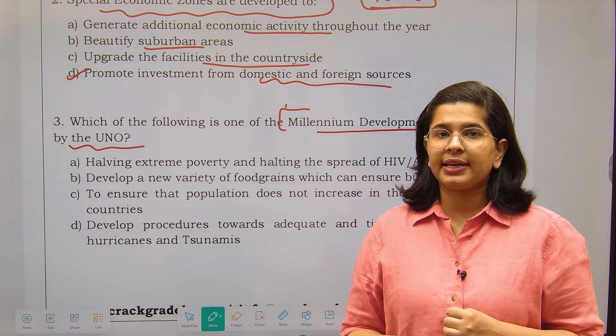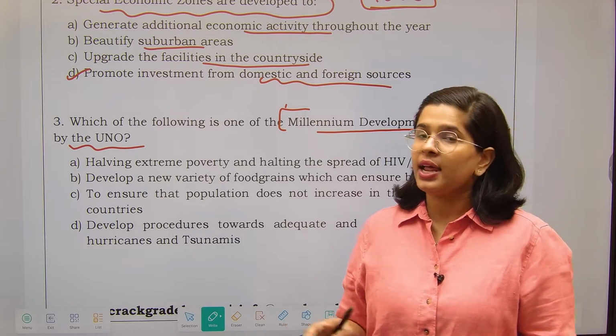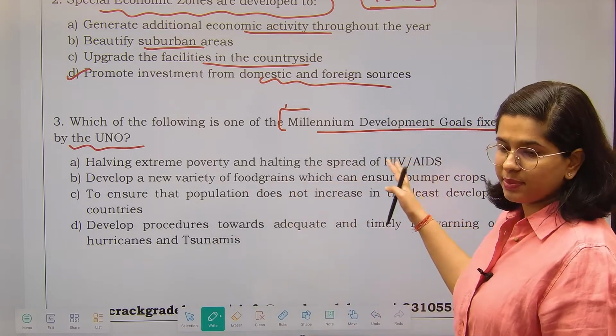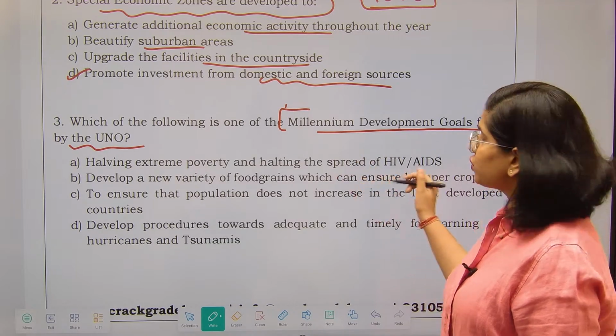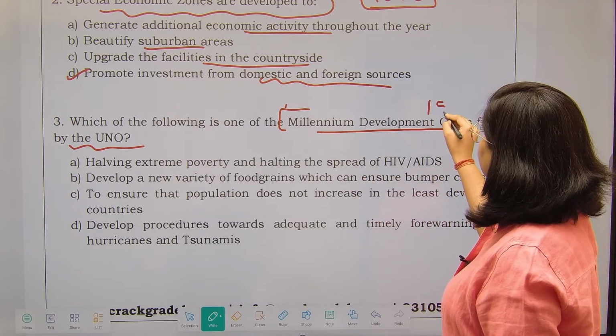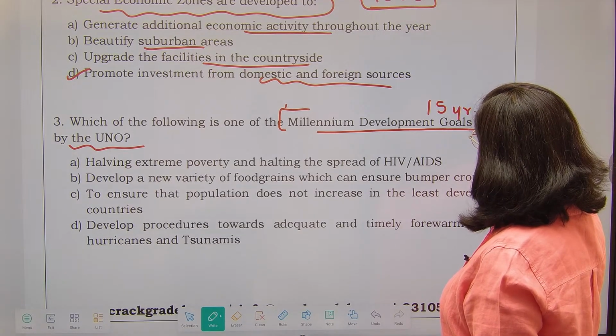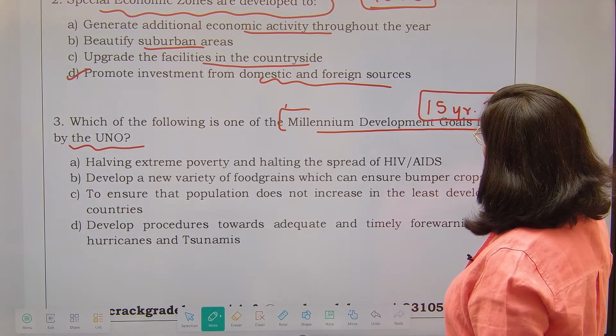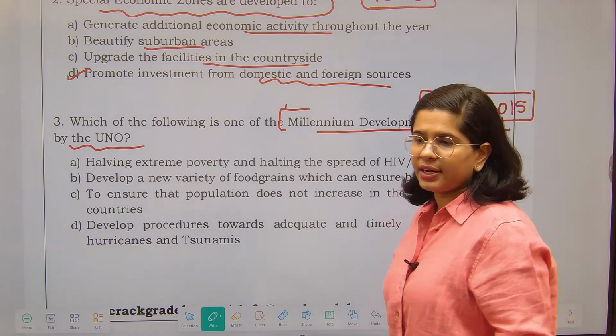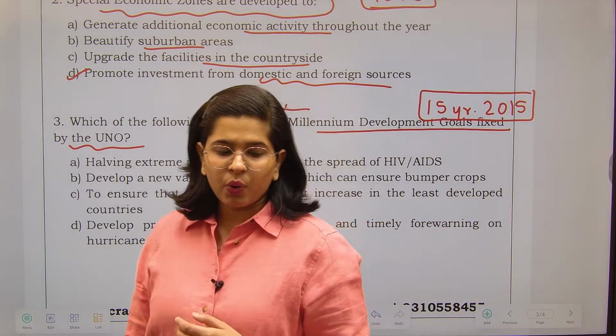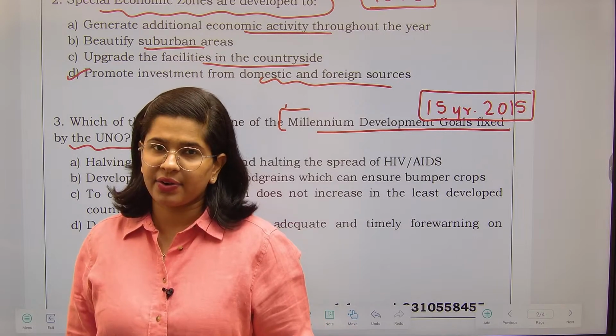United Nations related targets are important. Like Millennium Development Goals. Millennium Development Goals was for a 15-year period and this ended in 2015. There are generic goals related to land, people, quality of life, etc. Fine.